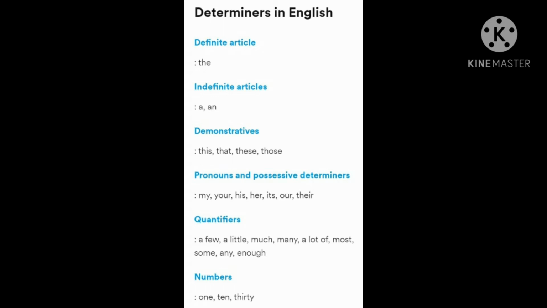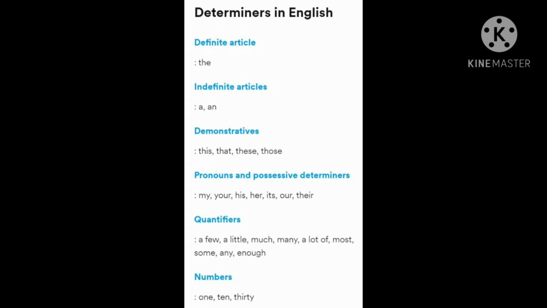Next, demonstratives: this, that, these, those. Pronouns and possessive determiners: my, your, his, her, its, our, their. Quantifier: a few, a little, much, many, a lot of, most, some, any, enough.